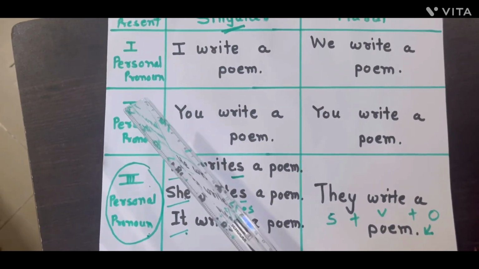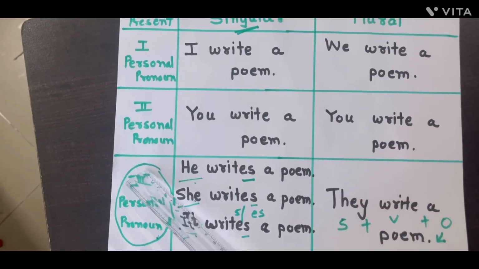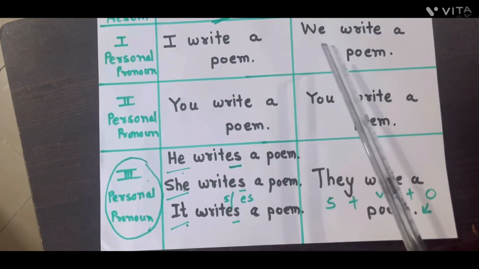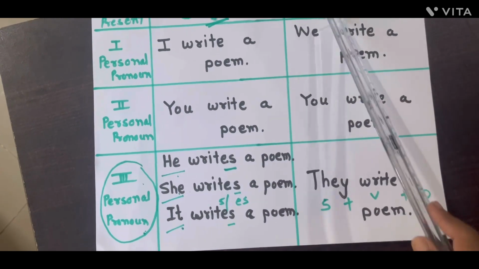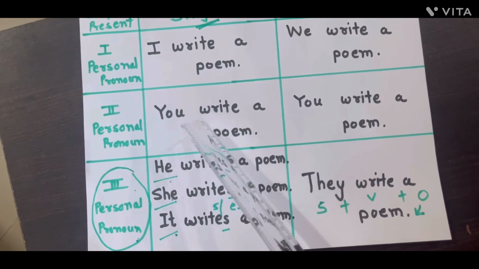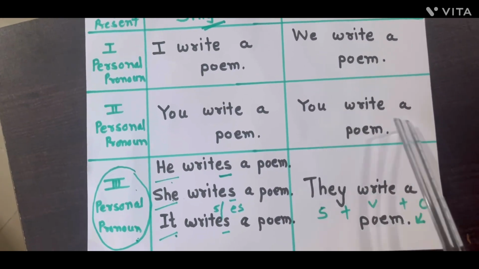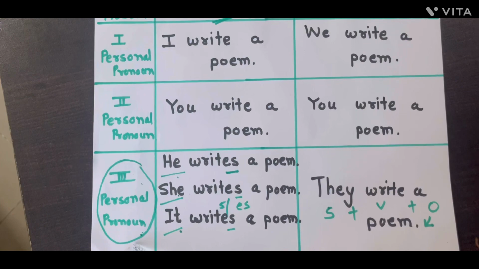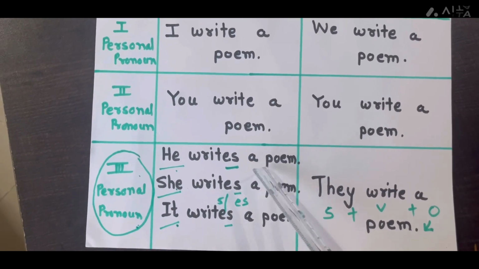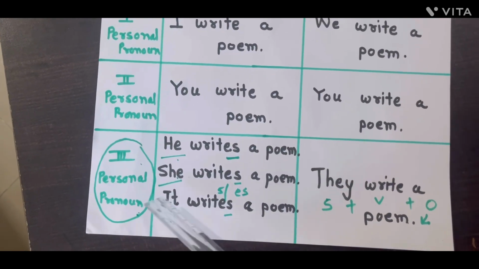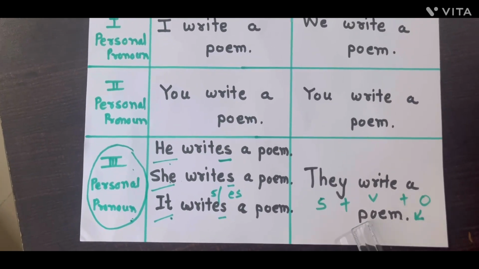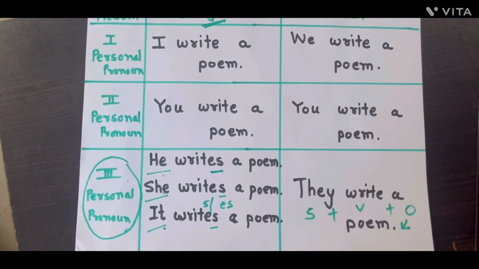Once again, pay your attention here. First personal pronoun, second personal pronoun, third personal pronoun. In first personal pronoun: I write a poem. In first personal pronoun but plural: we write a poem. In singular second personal pronoun: you write a poem. Then in plural: you write a poem. Then once again in third personal pronoun: he writes a poem, she writes a poem, it writes a poem. We must keep the s or es suffix on the verb in third personal pronoun in singular. Then in plural: they write a poem. I hope all of you understood about that.